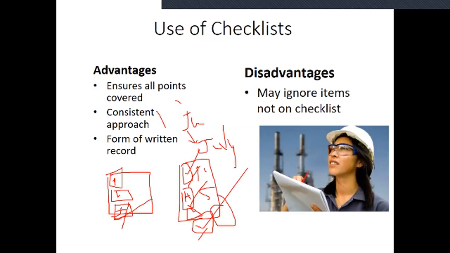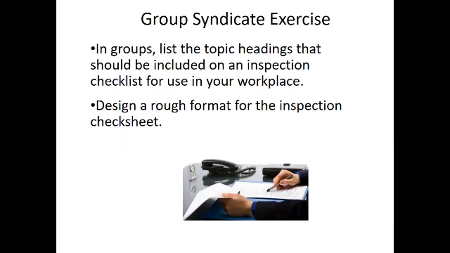These are the advantages and disadvantages of the checklist. Next one is the group syndicate exercise. In groups, list the topic headings that should be included on an inspection checklist for use in your workplace. You can also think about, for example, your room.